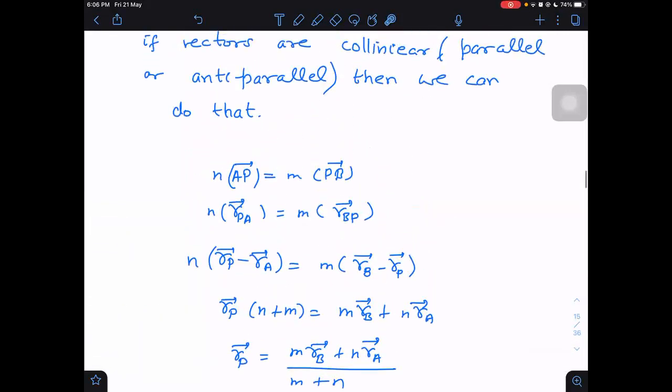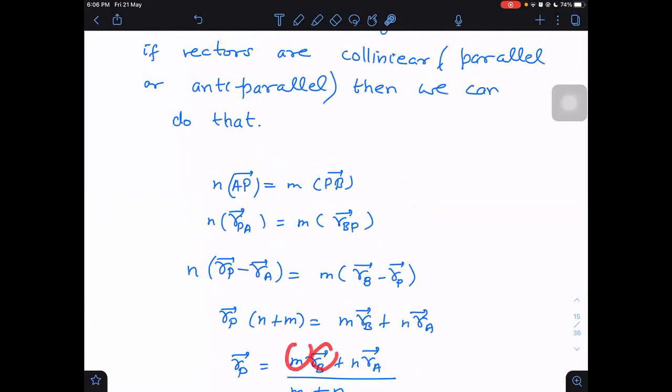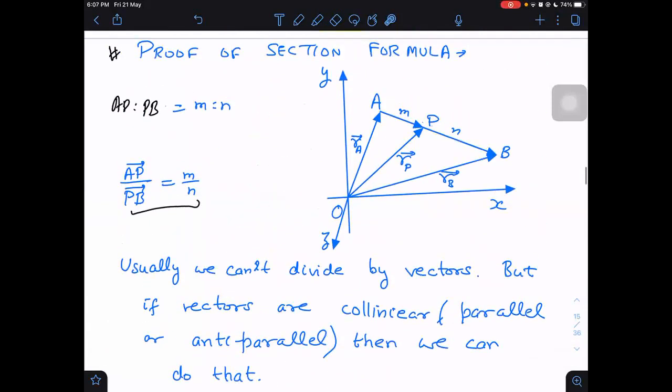See how m and where is RB, where is m? Let us observe it once. M was here, RB was here, opposite side. M gets multiplied to this. N was here and RA was opposite side. So they get multiplied in cross connection. M with RB and N with RA. Okay.